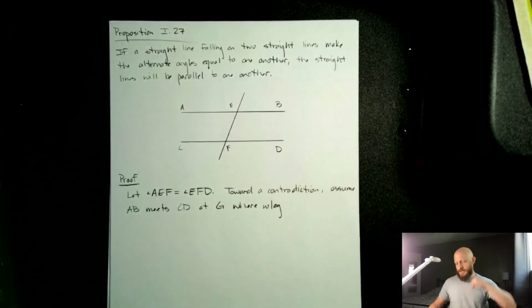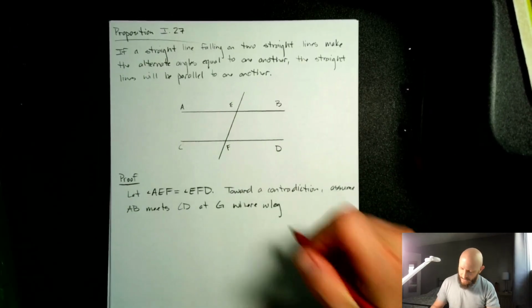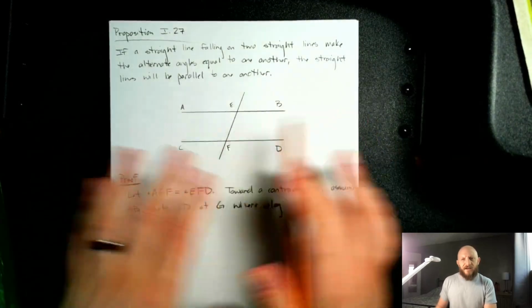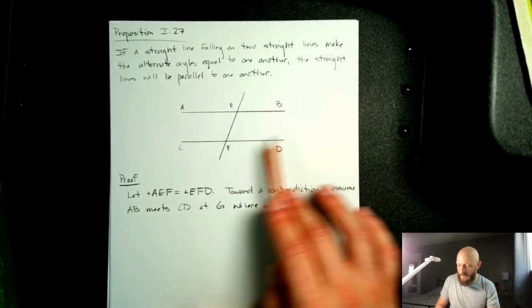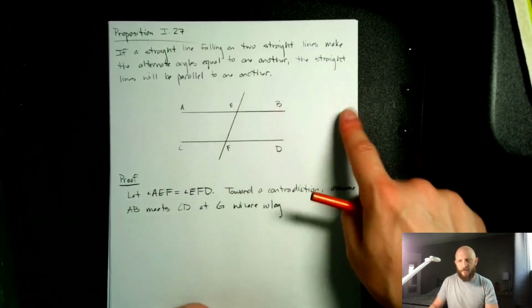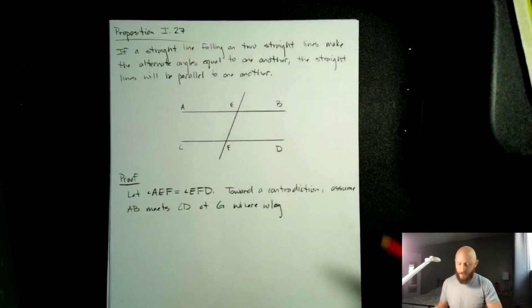Without loss of generality, because we need to choose the side that G is falling on, because AB could meet CD over here on the right, or it could meet on the left. Without loss of generality, we're going to say, let's assume it meets on the right.